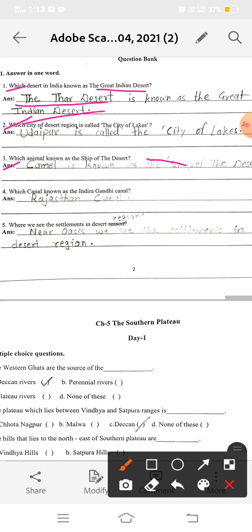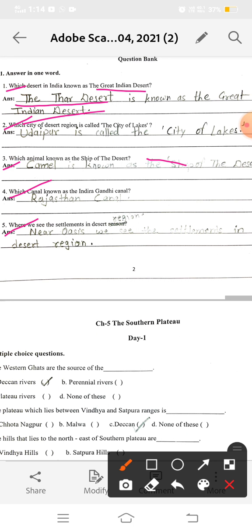Now the next question, the fourth, is: which canal is known as the Indira Gandhi Canal? It is the Rajasthan Canal. The Rajasthan Canal is also known as the Indira Gandhi Canal. It brings water to the thirsty area. Thirsty area means the desert region. The desert region is very hot and dry, so it is known as the thirsty area.